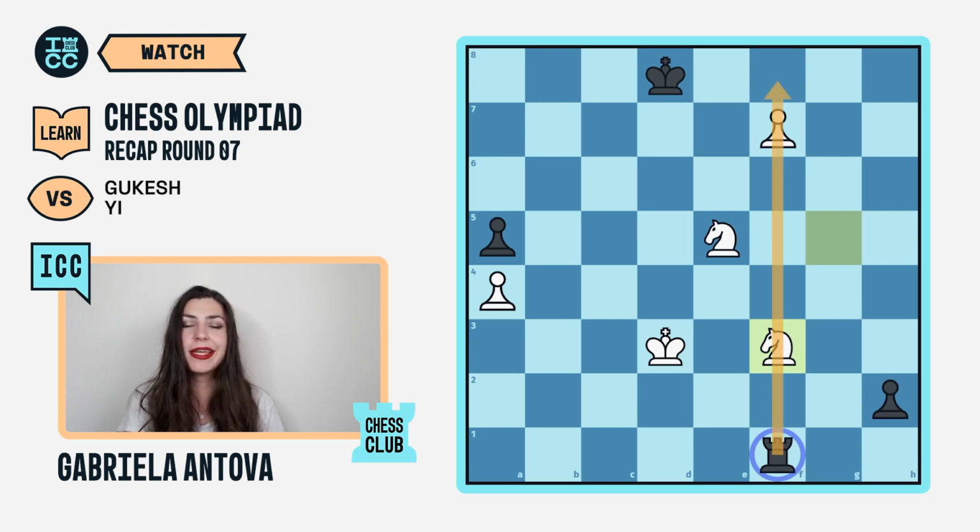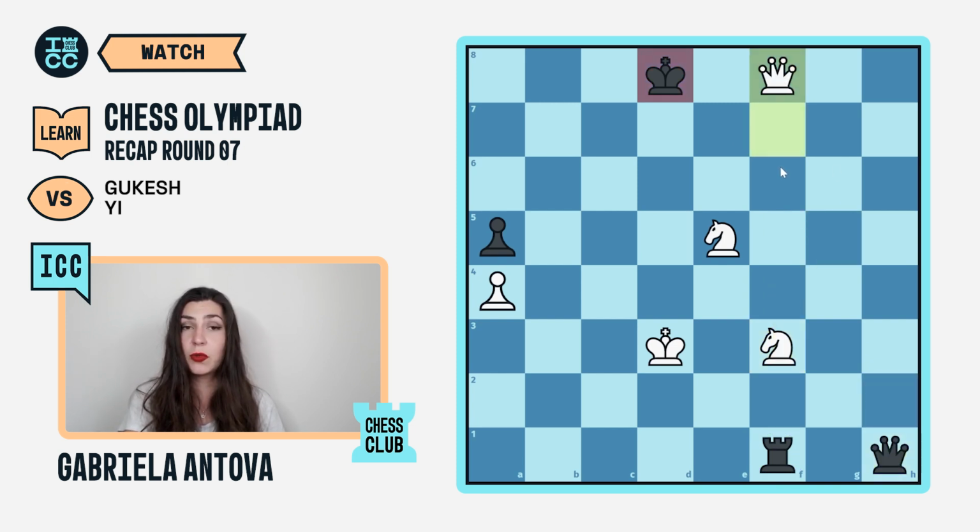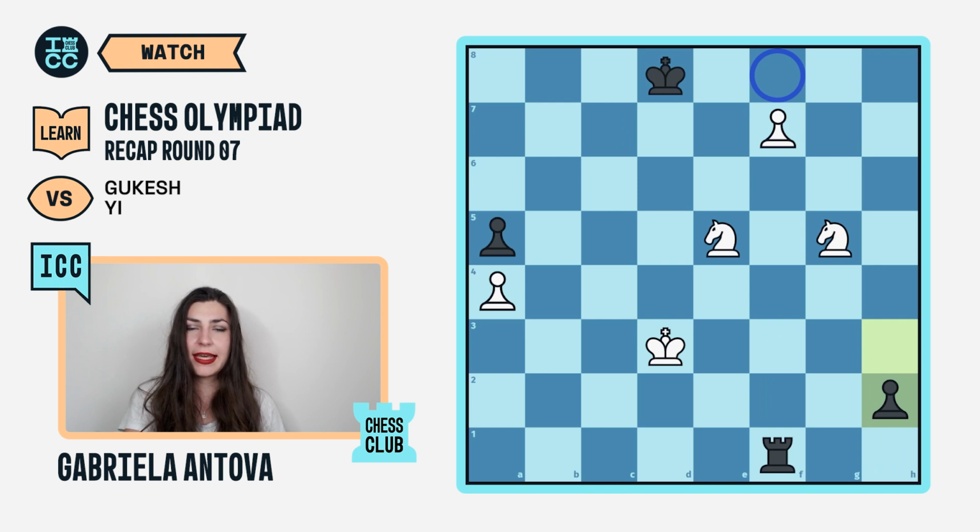And here we get the same dilemma. In the case of h1 queen, after f8 queen, this king would actually be mated. The rook is not on c1 anymore, and the combination of a queen and two knights against a naked king is simply devastating. So that's why in the game, king e7 followed, simply preventing f8 from queening.